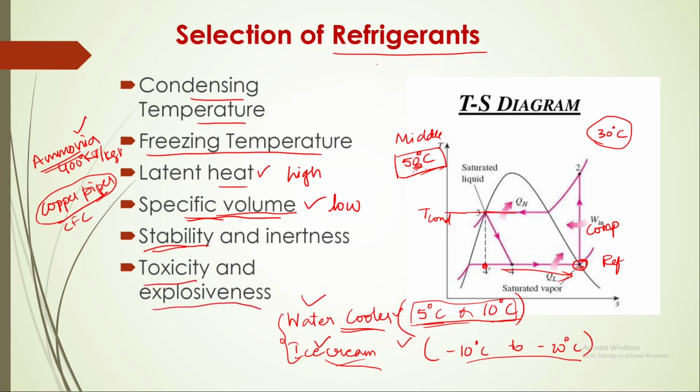Toxicity and explosiveness, this also should be considered. If it is toxic in nature, we will use only for industrial purposes. If it is not toxic, then we can use for domestic purposes. Depending on these criteria, we will select the refrigerant.